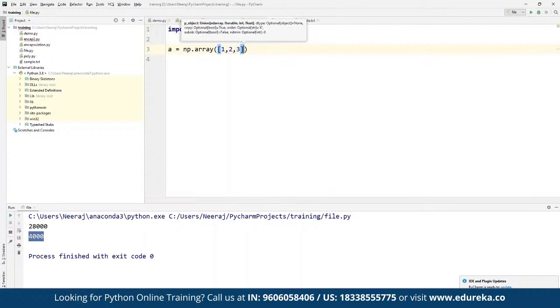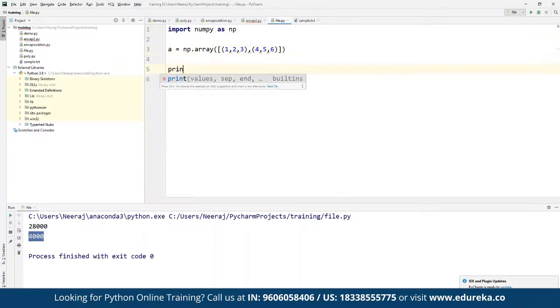And then we can define another array within this entire array that we have defined here. For example, let's create multiple elements. We can define 1, 2, 3. Again, we can define 4, 5, 6 as the elements.